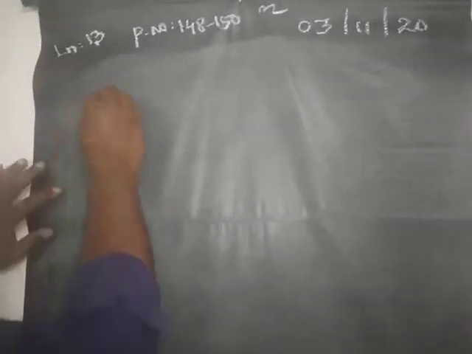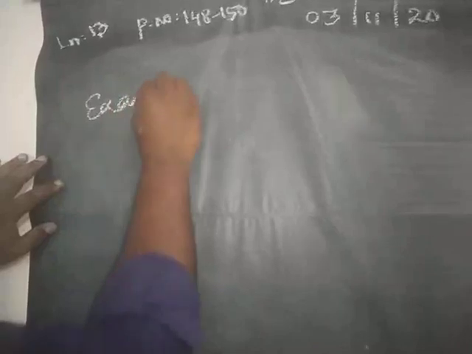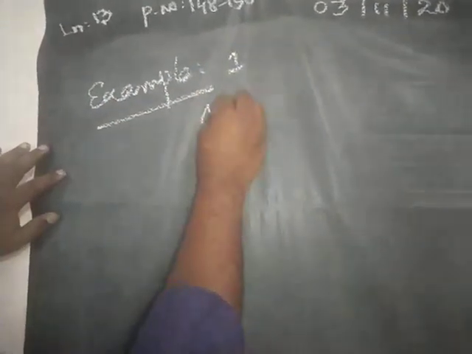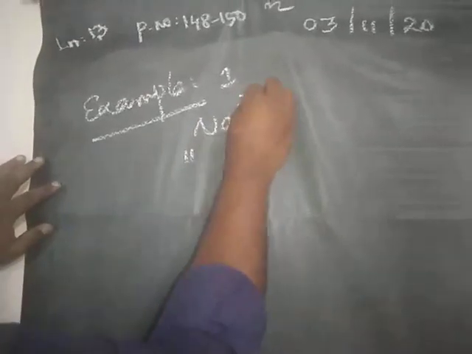A familiar example. Example 1, sodium, 11 and 23: this is the atomic number and mass number.